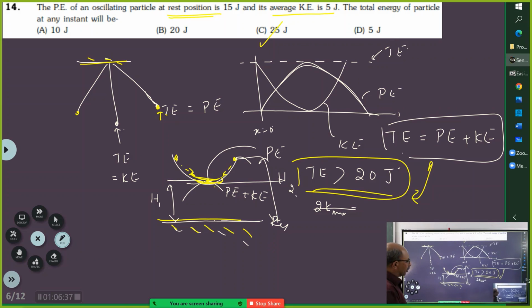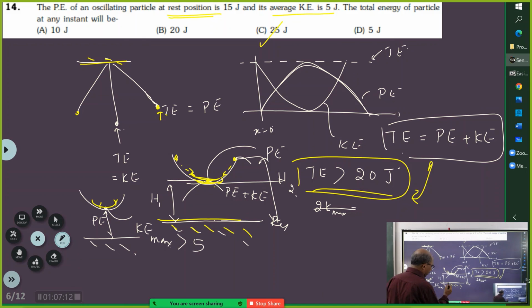Now listen. If you are taking this bowl, and considering the particle here, and if this particle is oscillating, so at this position it is going to have maximum kinetic energy, agreed? Yes. This is going to have maximum kinetic energy, right? Yes, sir. And if I take it with respect to this reference, this also has potential energy. And this maximum kinetic energy has to be greater than 5 because they have told the average is 5 joules. Correct?